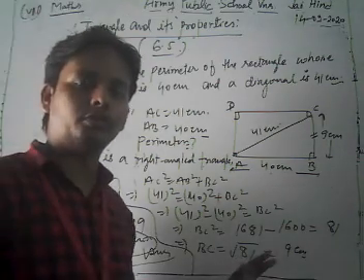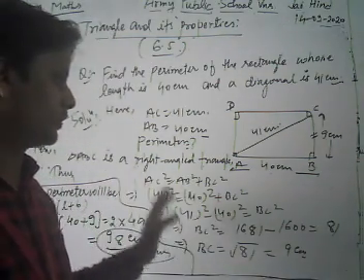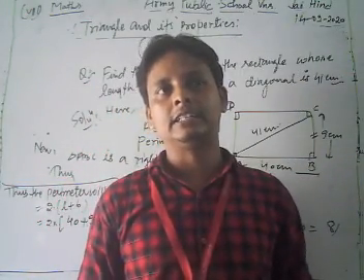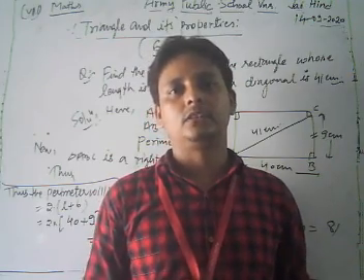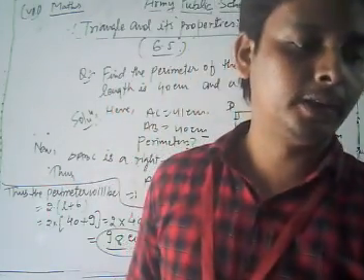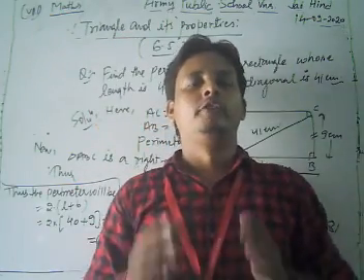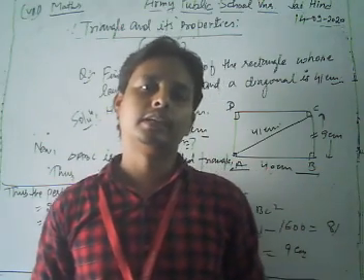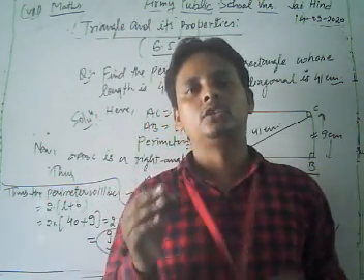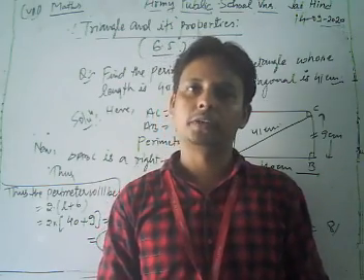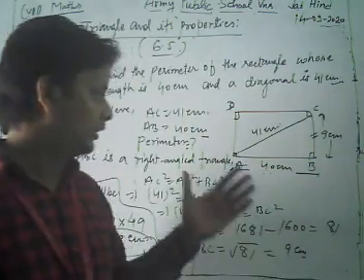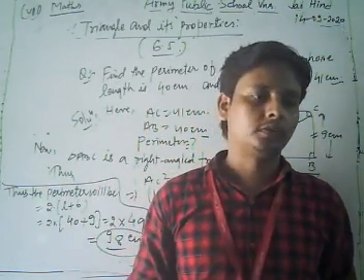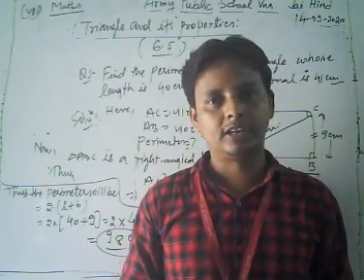So thus, dear students, in this way we complete all the questions of your NCERT exercise 6.5. Dear student, in that chapter all the questions are based on right angle triangle, and in all the questions we apply the Pythagoras theorem. So thus, dear student, in this way today we discuss the topic that the sum of any two sides of a triangle is greater than its third side, and we solve some important questions of your NCERT exercise based on this topic. And I also discuss the concept of right angle triangle, Pythagoras theorem, and we solve some important questions of your NCERT exercise 6.5 based on this theorem.